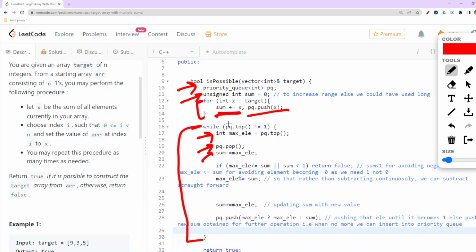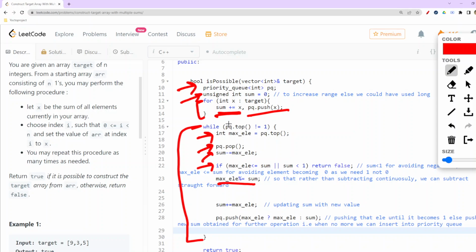So I will remove that element from my sum also, and then I'll check whether my maximum element is less than or equal to sum, right? I've already told why I'm doing this: because I need to do modulo. So in that scenario I'll check if my maximum element is less than or equal to sum, or my sum is less than 1, then I'll return false.